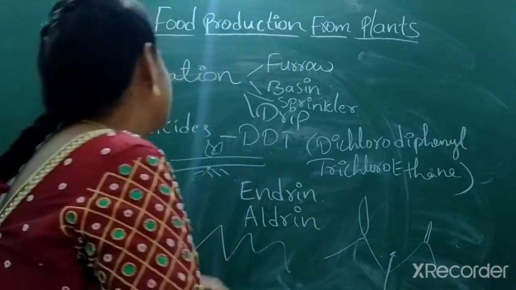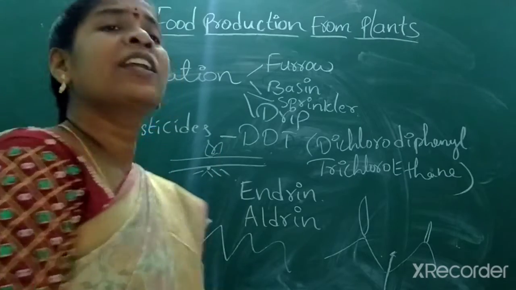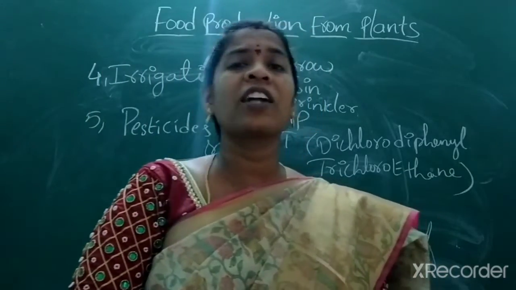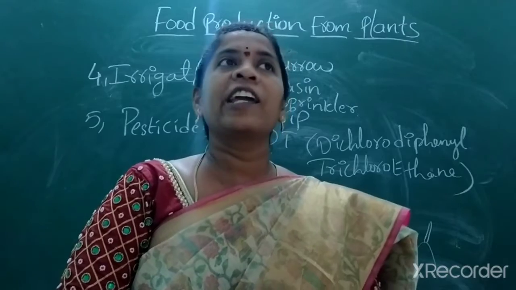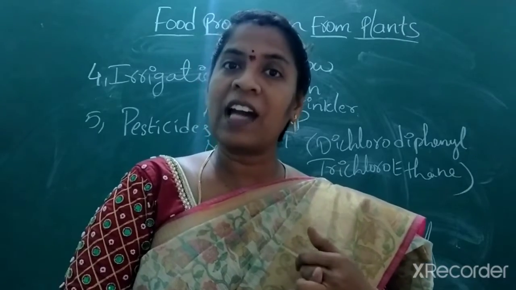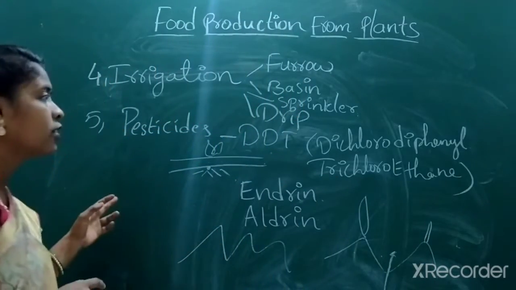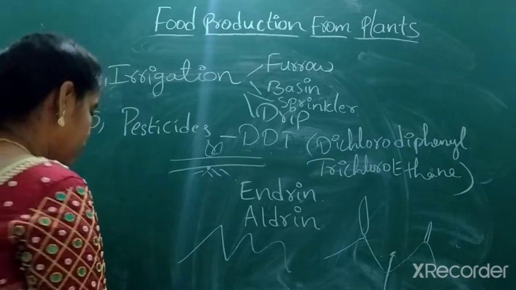And next, when we start irrigation, then onwards we start getting many problems like insect attack, pest attack, and along with that weeds start growing.